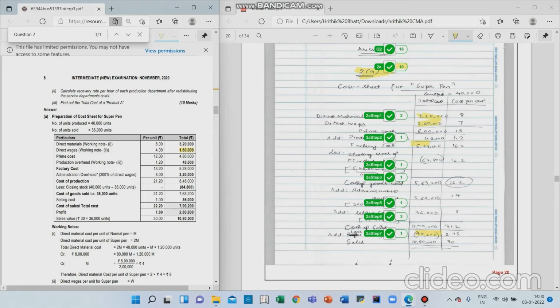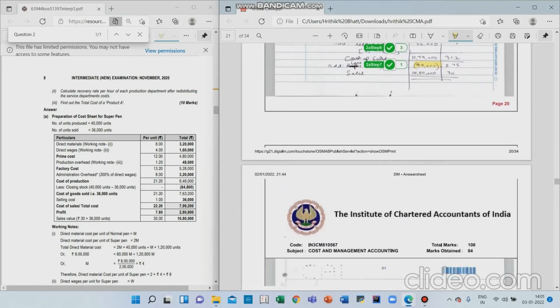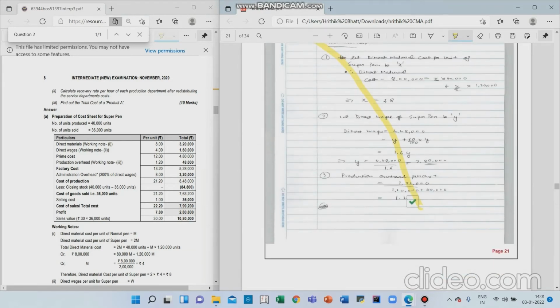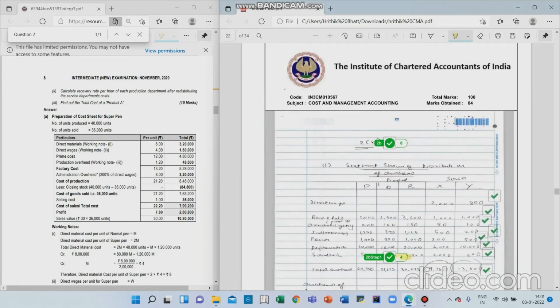accordingly my production overhead is coming right, but the only difference is because the direct wages here is 1,60,000 minus 2,80,000. So the entire answer would be different. Like they have got profit, I have got loss in the cost sheet, and the rest of my calculation is different because my direct wages is different. They have given a tick, they have given full marks, but it does not match.